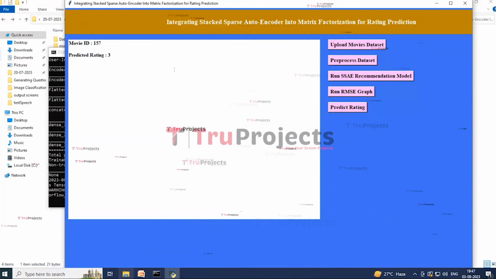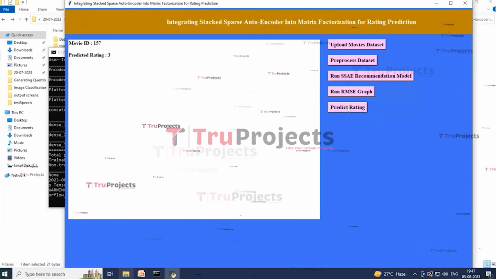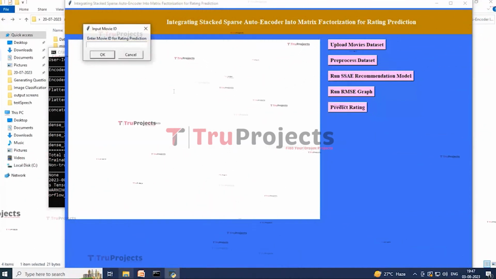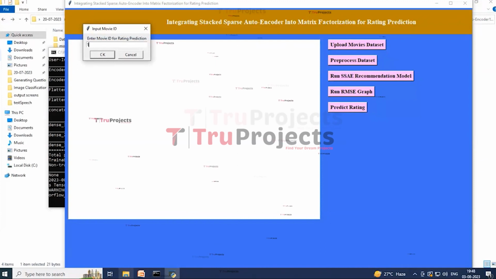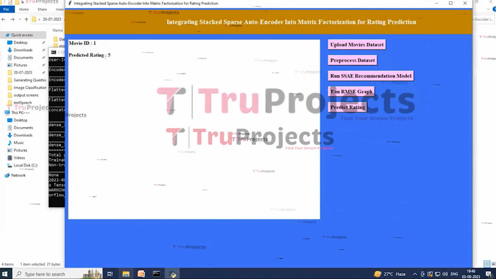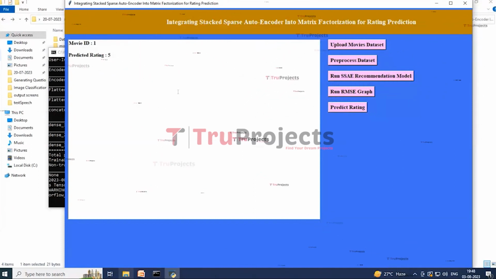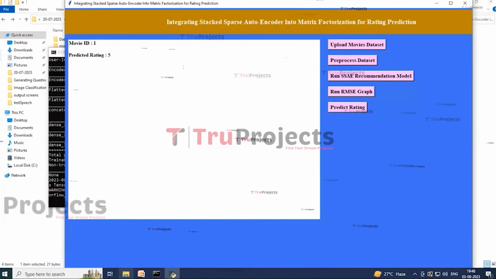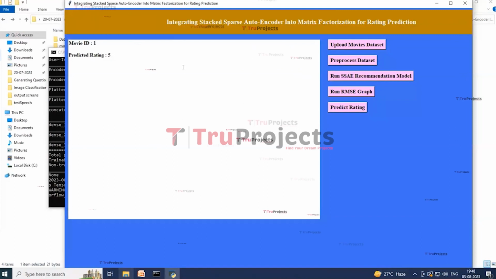ID. So now again click on predict rating button and now here I am entering 1. Now click on OK button and so now here on this screen I gave 1 as a movie ID and it is showing that SSAE will predict rating for that. Here the predicted rating is 5. Similarly, you can enter any movie ID and SSAE will predict ratings for that.